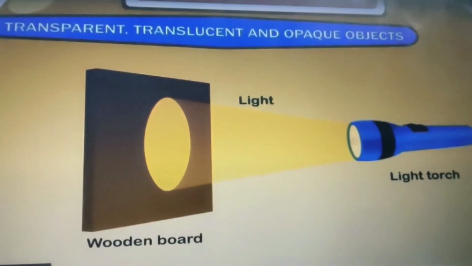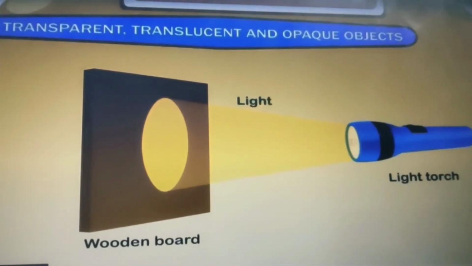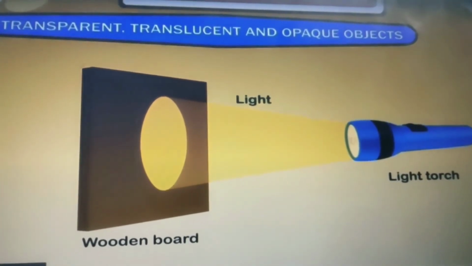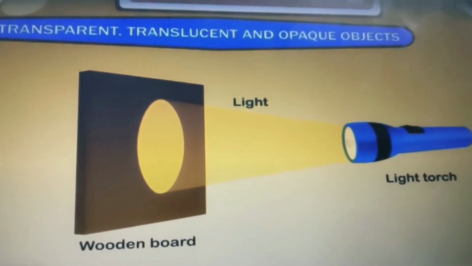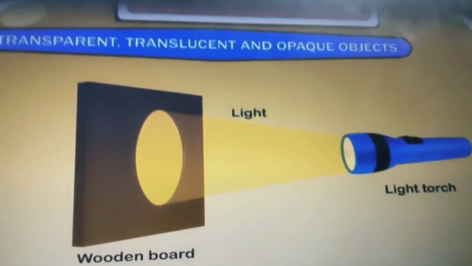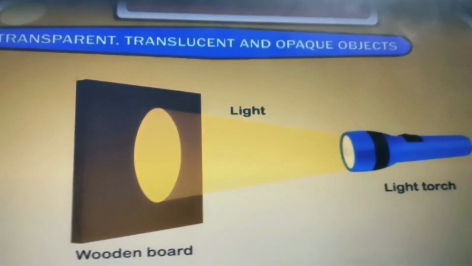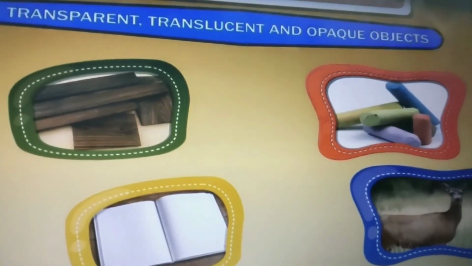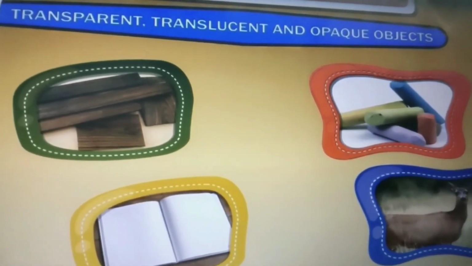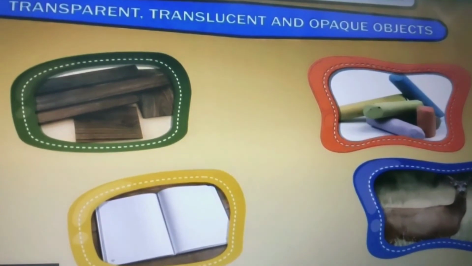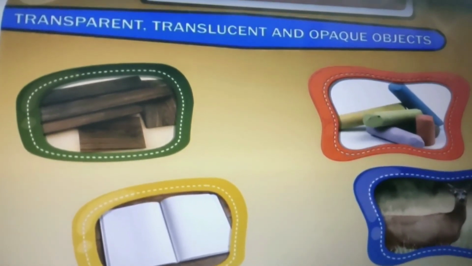For example, a wooden board. You can't see what is kept behind the wooden board. You can't see what is there behind the wall. Why? Because these are opaque objects and they do not allow light to pass through them completely. Examples of opaque objects are wood, chalk, book, bodies of animals. We can't see anything through these opaque objects.